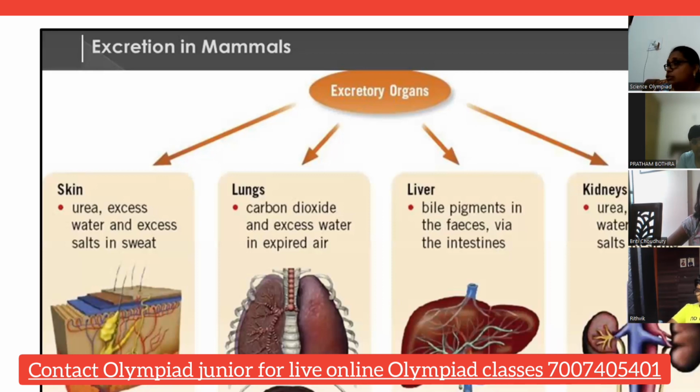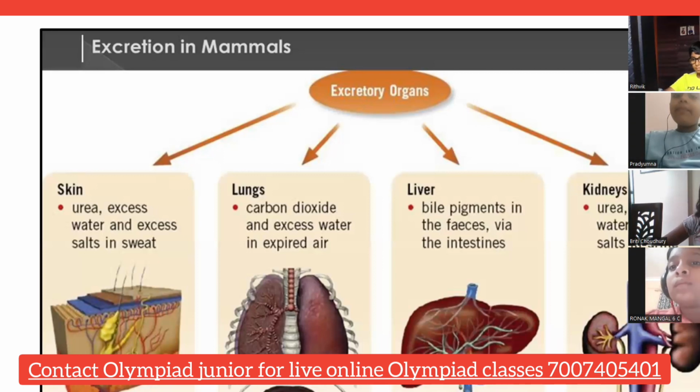Okay. So in human beings, not only one. Generally people say that the excretory system means the kidneys. But actually it is not only the kidneys. It is all these four organs. They work for the excretion of different waste materials. Right, children? Any question? What is metabolism? Metabolism is what happens in our body. Metabolism actually consists of two things: anabolism and catabolism.